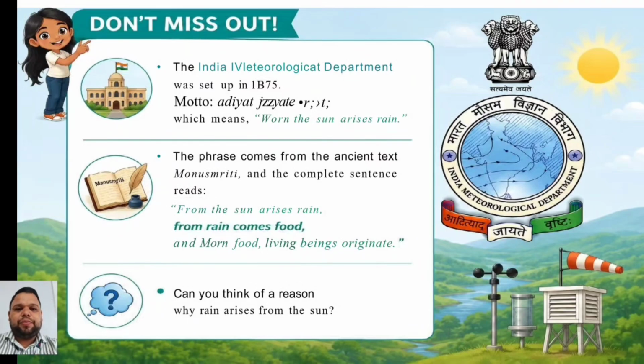Then humidity is the amount of water vapor present in the air, and water vapor is the invisible gas formed when water from the ocean, river and soil evaporates due to heat. The air's ability to hold water vapor depends on its temperature. Warm air can hold more moisture while cool air can hold less, and humidity determines how dry and damp the air feels and plays a crucial role in cloud formation and precipitation.